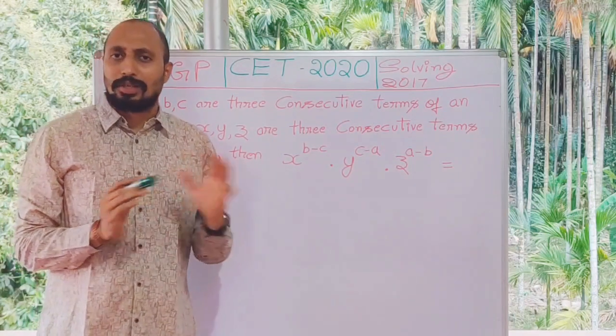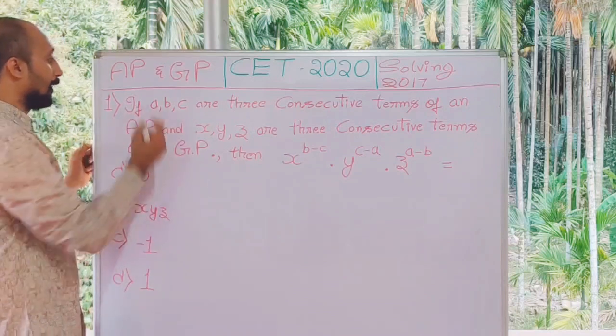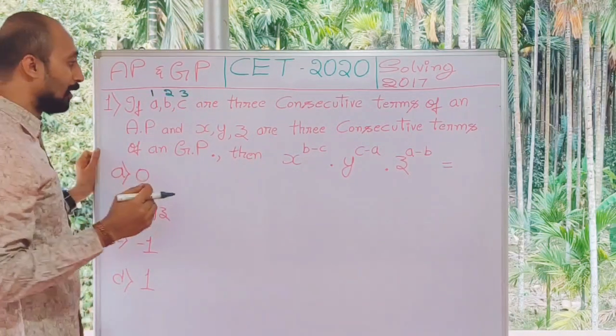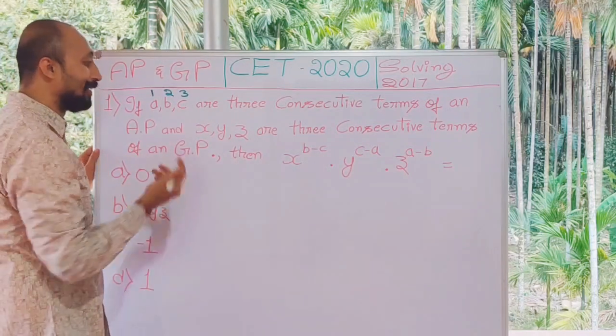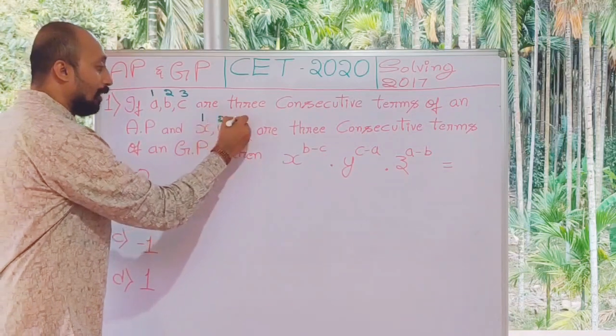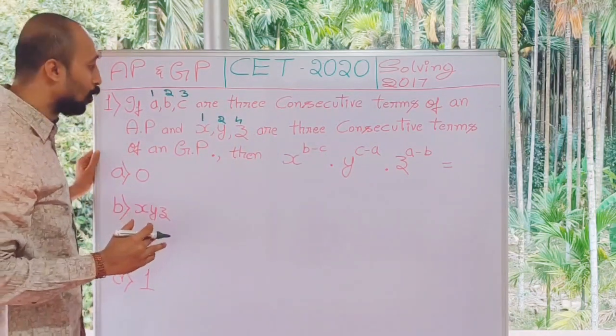The simplest example for 3 consecutive terms of an AP is 1, 2 and 3. And similarly, a simple example for a GP is always 1, 2 and 4. Hope you understand what I am talking about.